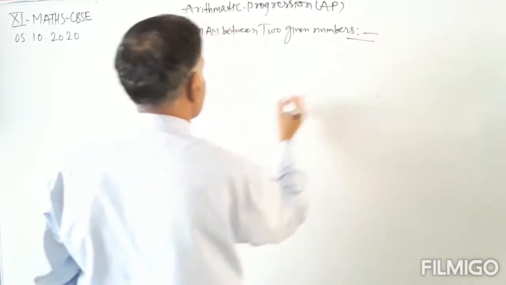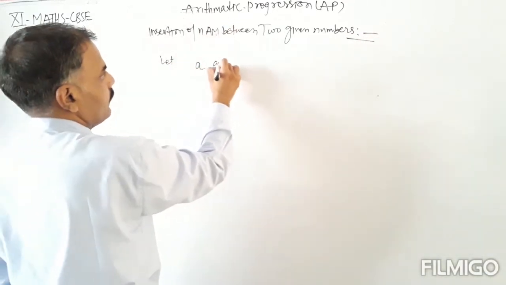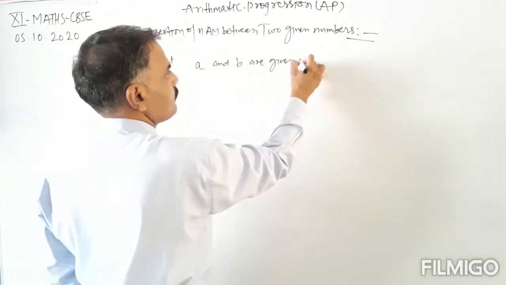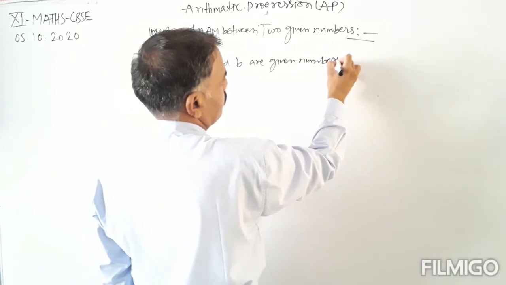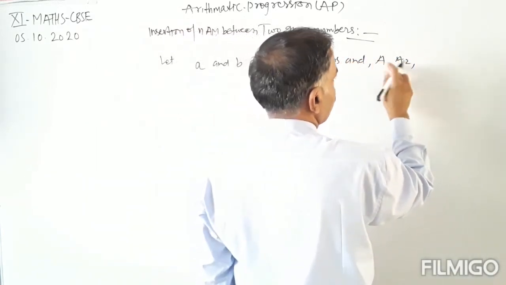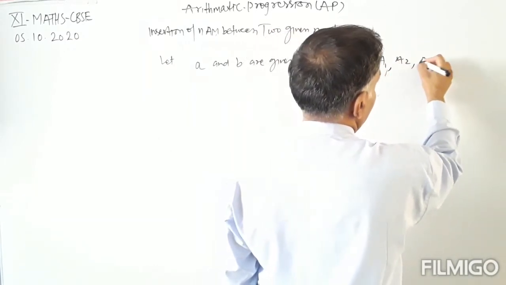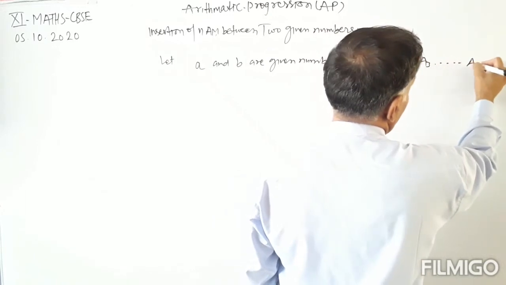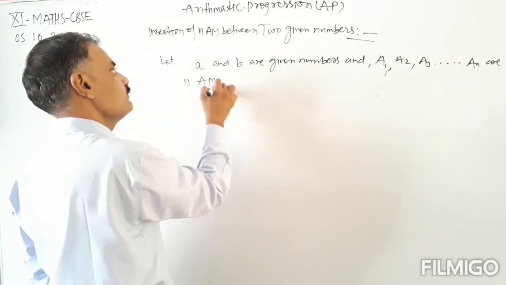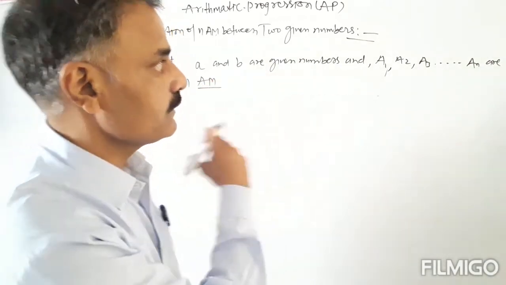Okay, so let a and b be two given numbers, and A1, A2, A3 and so on up to An be the arithmetic means. We have to insert these arithmetic means between these two numbers.